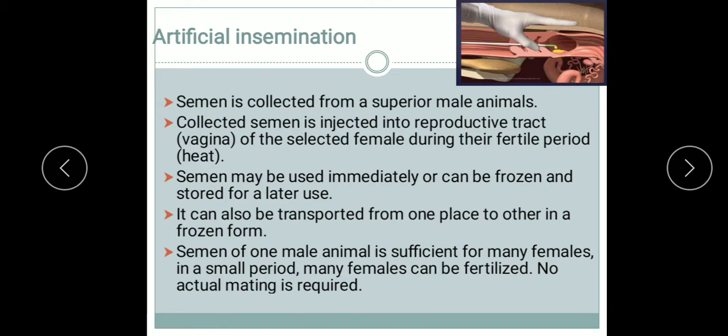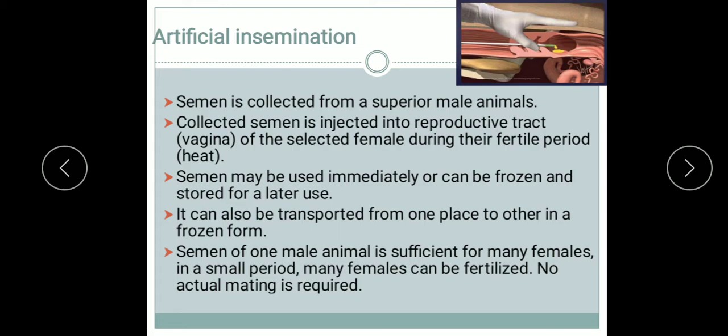Also, here the semen of one male animal is sufficient for many females. So in a small period, many females can be fertilized and no actual mating is required. So all these are the benefits of artificial insemination.